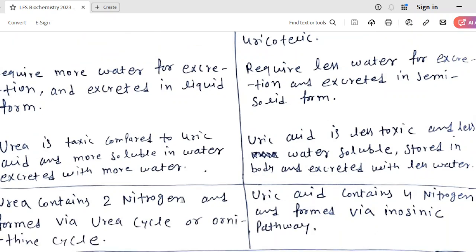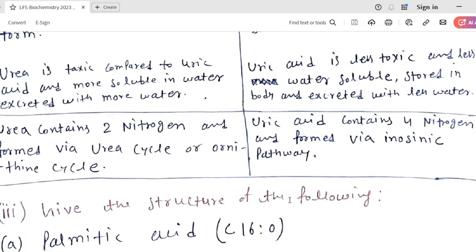Now, if you see the molecule of urea, it contains two nitrogens. One nitrogen is from the starting ammonia through which the cycle is started, and one is from aspartate. So two nitrogen atoms are found in urea. But in uric acid, if you see the structure, you will find four nitrogen atoms. So this is also a difference at the molecular level.